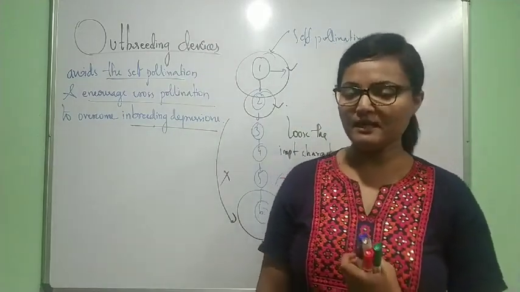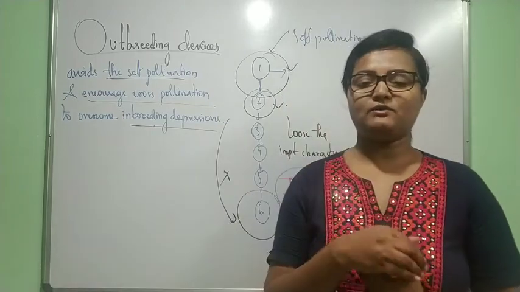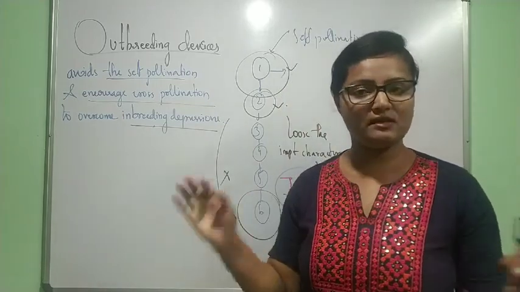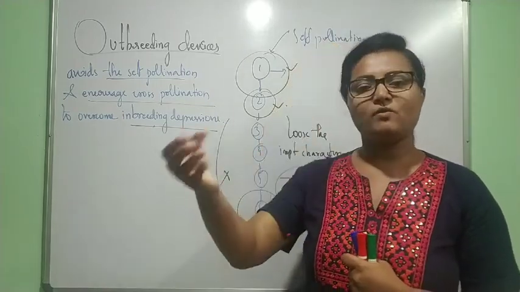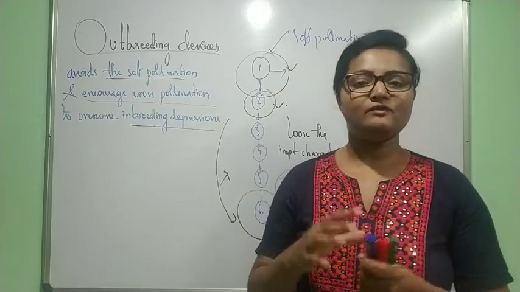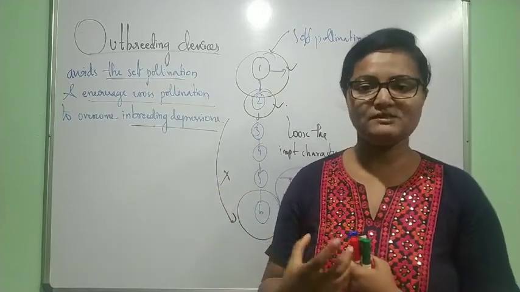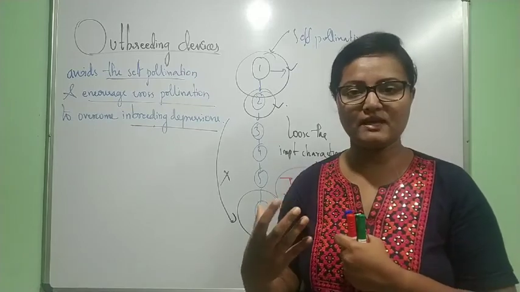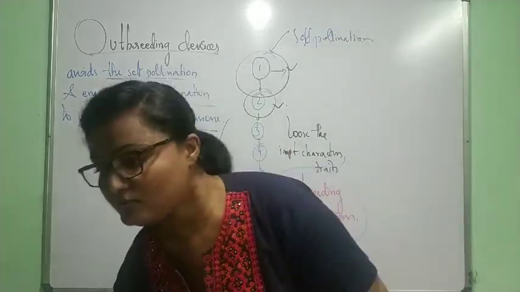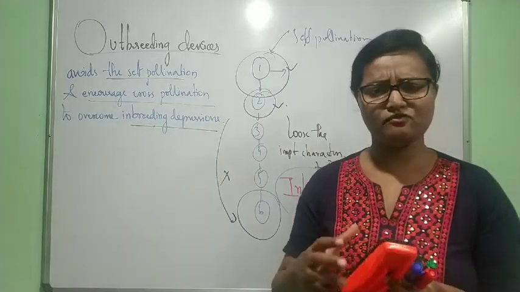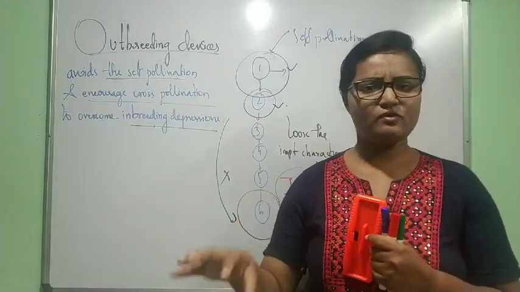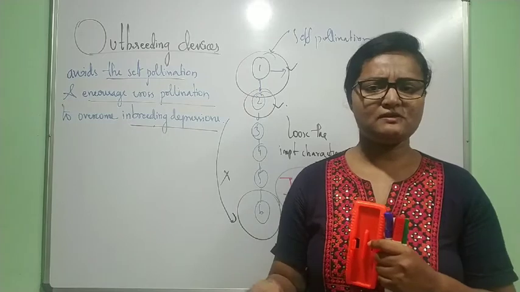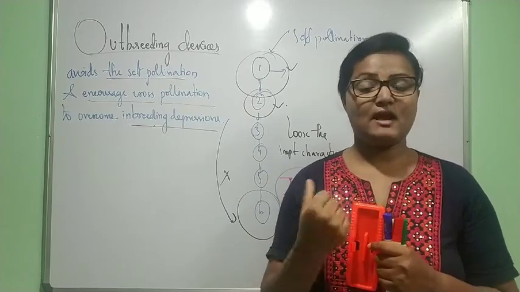So because of cross-pollination, they avoid self-pollination. As cross-pollination happens, within those generations they will get a few variations. So there are varied varieties. That is how nowadays we are getting varieties of mangoes, varieties of fruits, cereals, pulses, vegetables, in everything there are varieties.